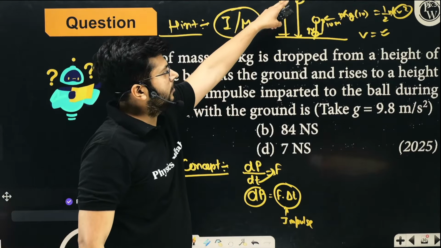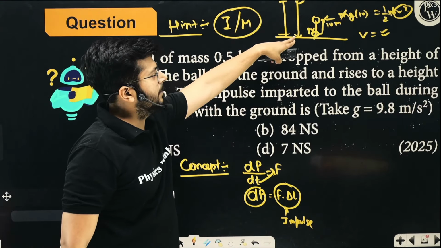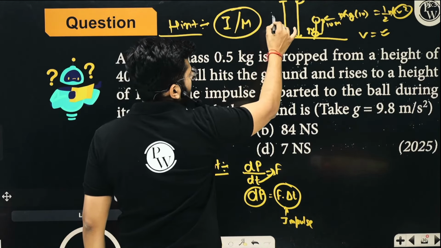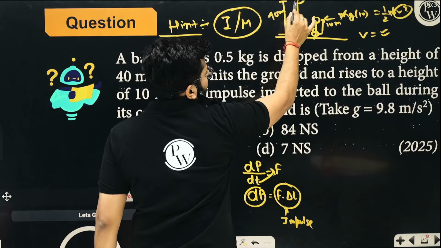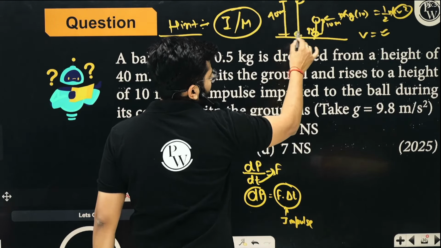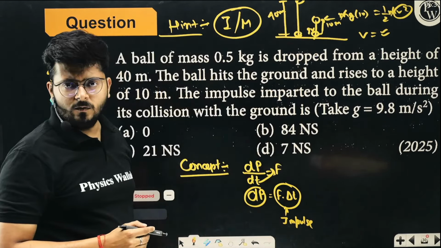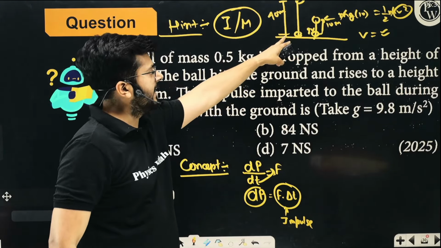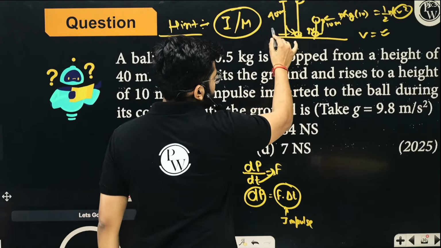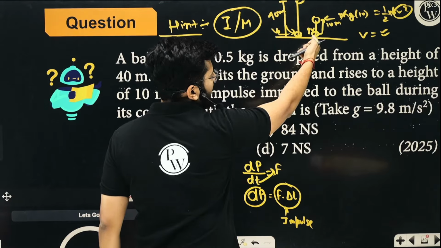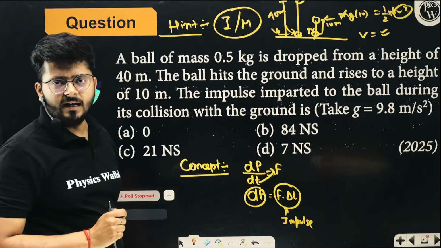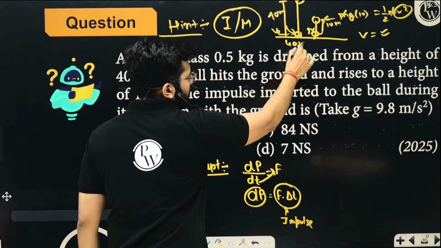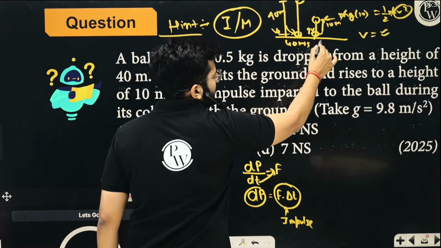Right, you already know what was the velocity before it strikes the ground. It is falling from the height of 40 meters, and it has a certain mass m, let us say. So what will be the velocity right before it hits the ground? Under root 2gh. This is the velocity right before it hits the ground, v naught. You know the velocity after hitting the ground, v, right? Let us say that before hitting the ground it was moving with 40 meters per second, and after it is moving with 10 meters per second.